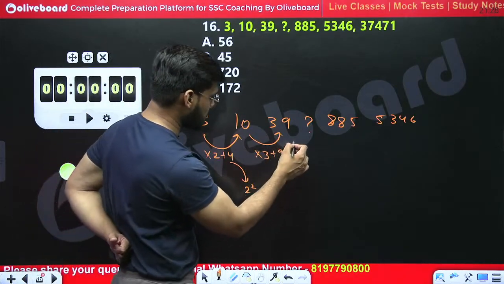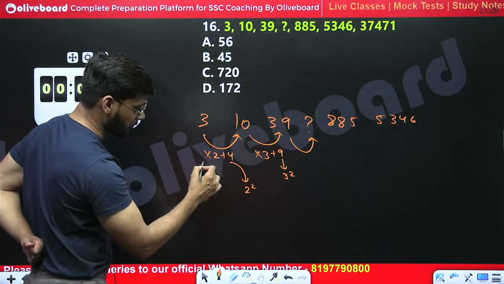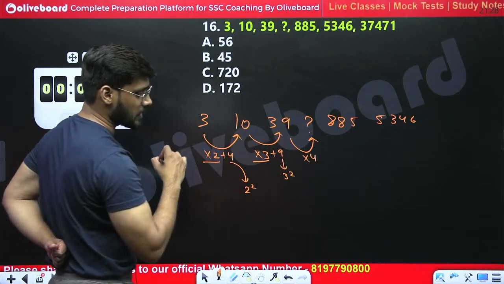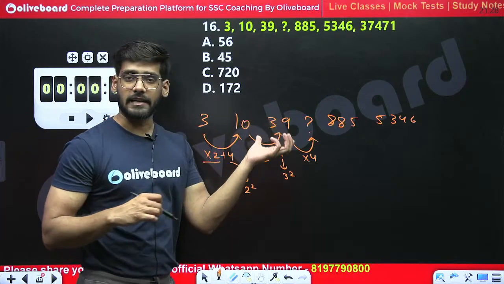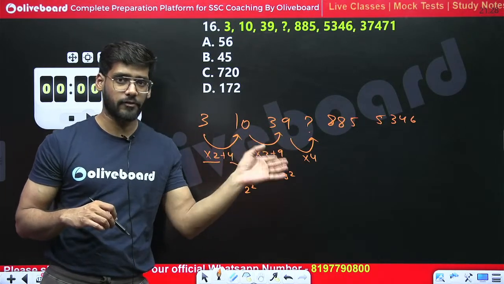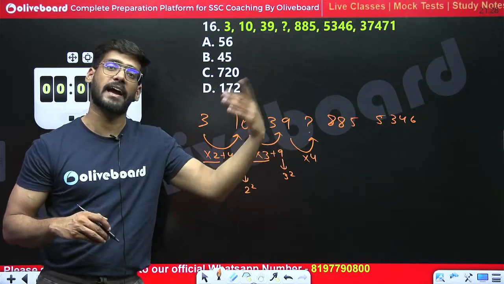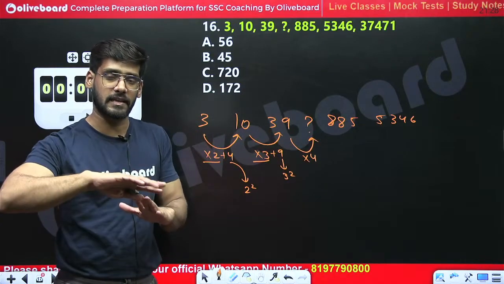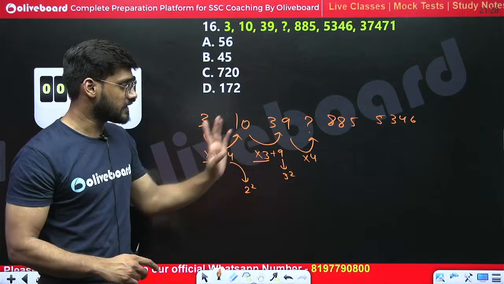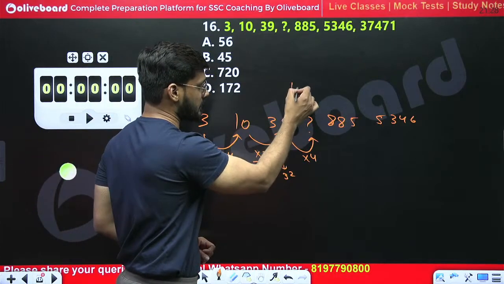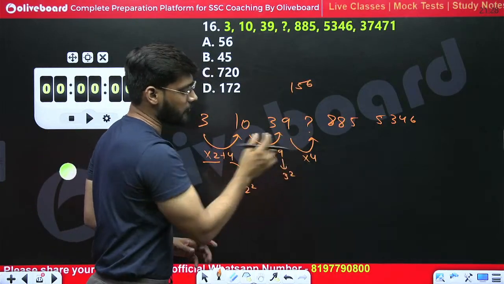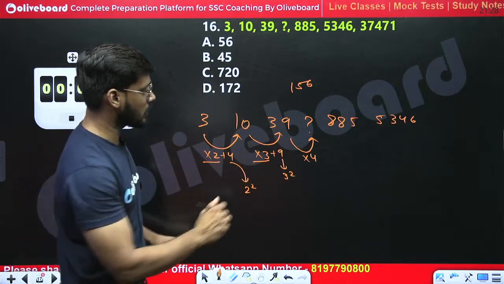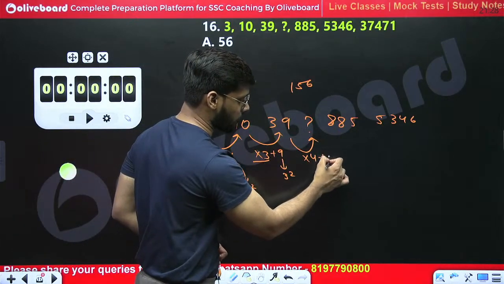If we multiply with 4 over here, because since we have multiplied by 2, then 3, then we should multiply by 4. 39 multiplied by 4, what will we get? See, 39, can we say 40? If we are adding plus 1, then we can subtract minus 4 in the final result. 40 multiplied by 4 is 160, and 160 minus 4 is 156. So 39 multiplied by 4 is 156, and since 4 is 2 square, 9 is 3 square, we should add 4 square. 4 square is 16.